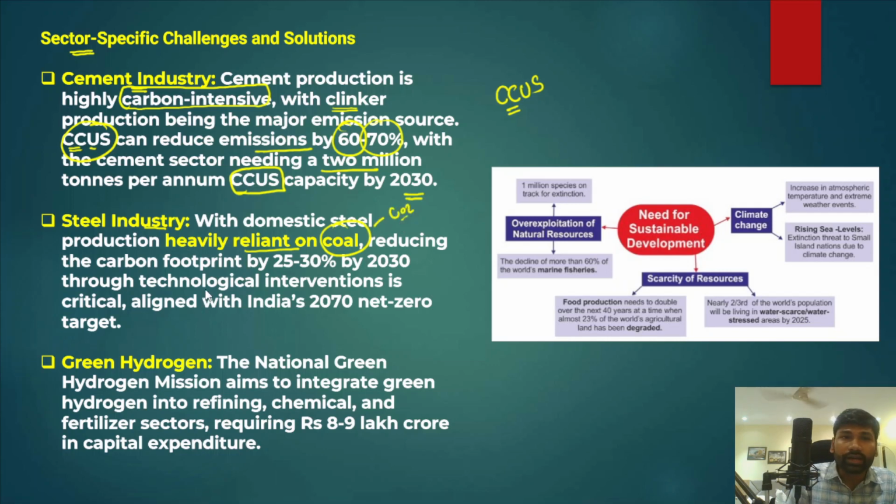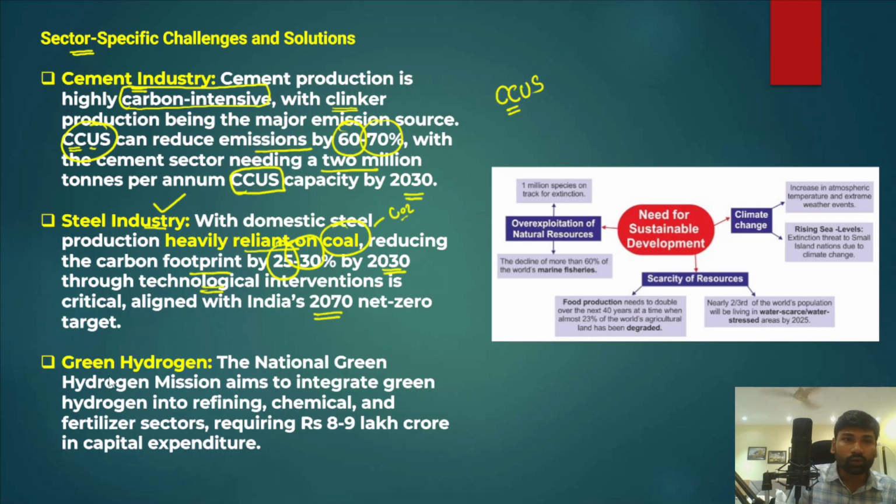So reducing the carbon footprint by 25 to 30% by 2030 within the steel industry is very, very crucial for us. For that we require technological interventions, which are very important, along with a significant amount of investment, and then we will be able to achieve the target of India becoming net zero by 2070.